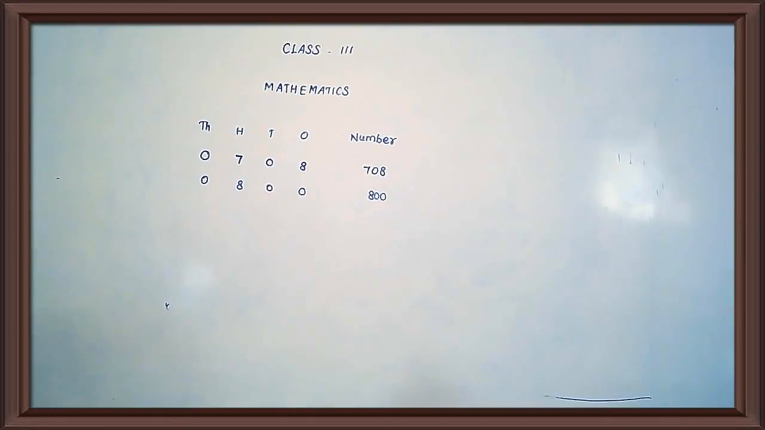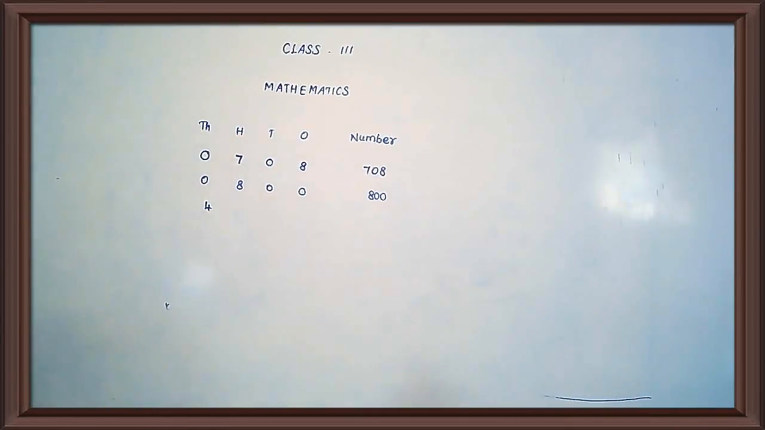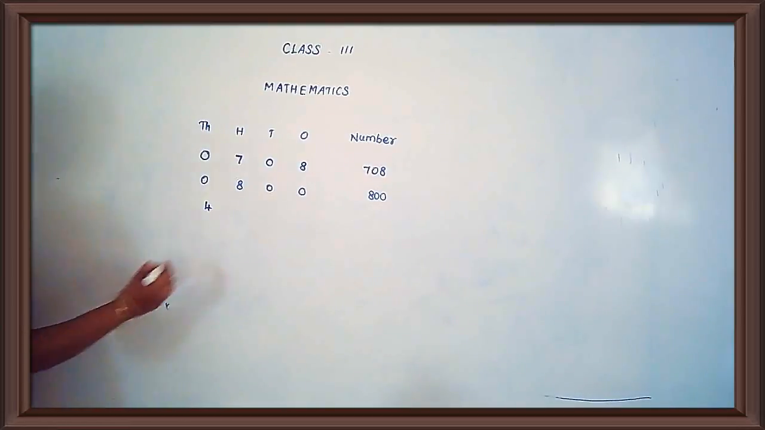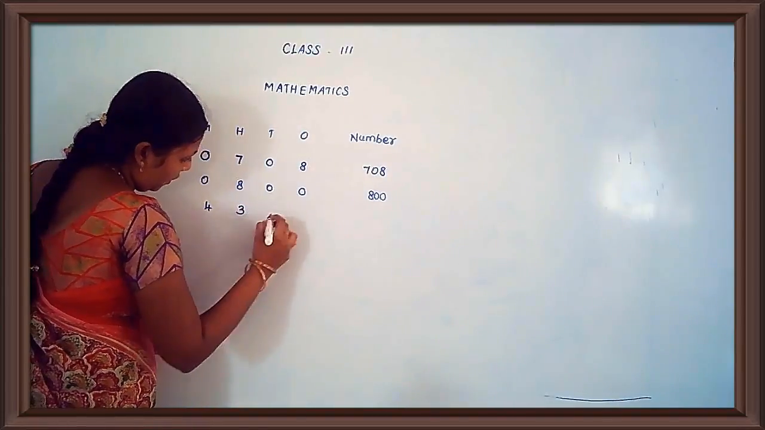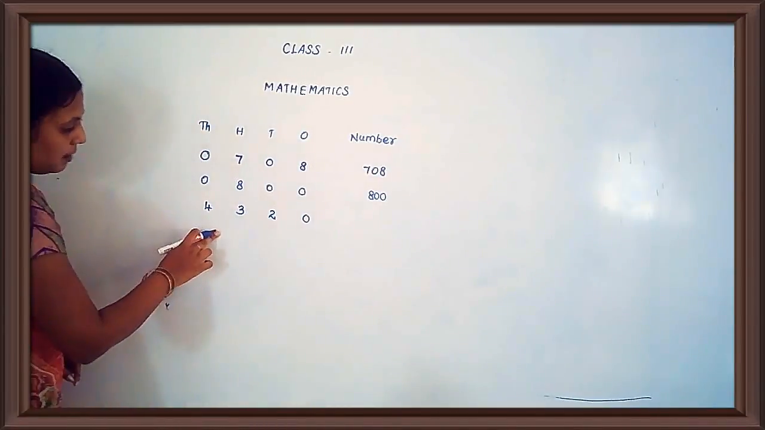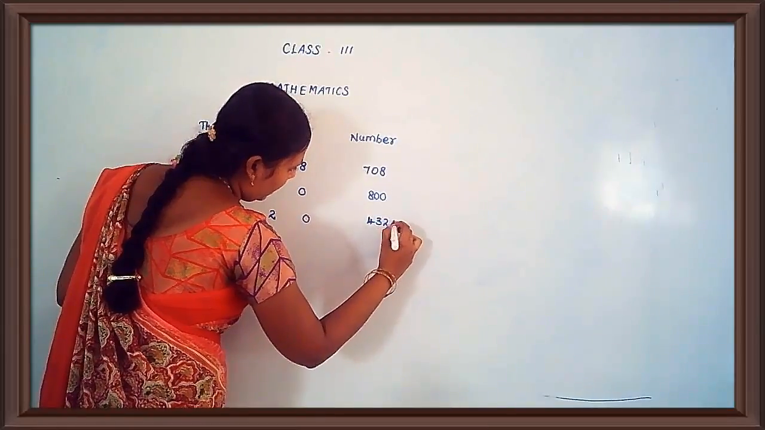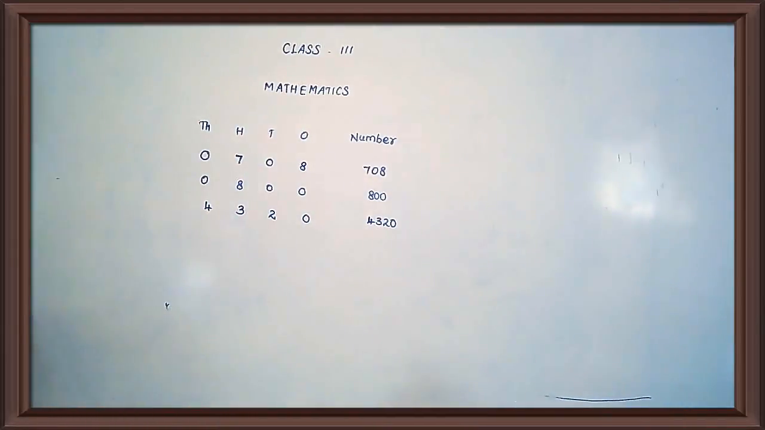4,000 plus 300 plus 20. How many thousands here? 4,000. Then how many hundreds? 300. How many tens? 2 tens and 1 place 0. Okay. What is this number? 4,320. Okay, ma'am?